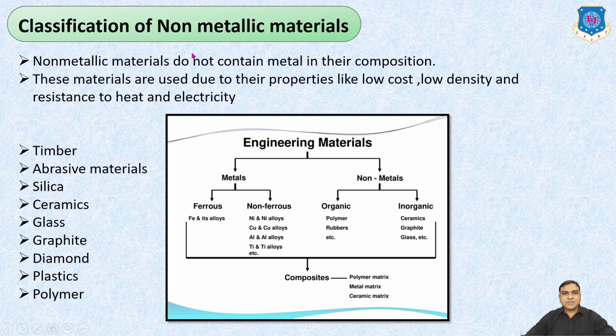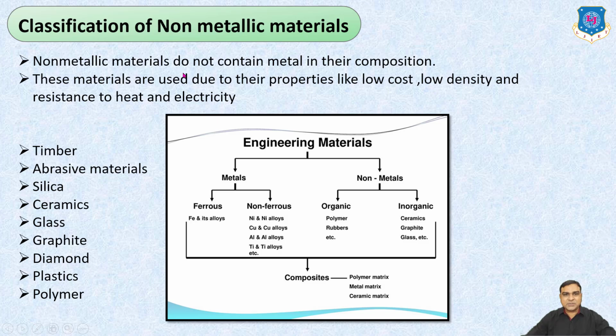In the classification of non-metallic materials, as we discussed earlier, engineering materials are mainly classified into metals and non-metals. In metals we have ferrous and non-ferrous metals, and non-metals are again classified into organic non-metals and inorganic non-metals. Polymers, rubbers, etc. come under organic non-metals, and ceramics, graphite, glasses, etc. come under inorganic non-metallics.